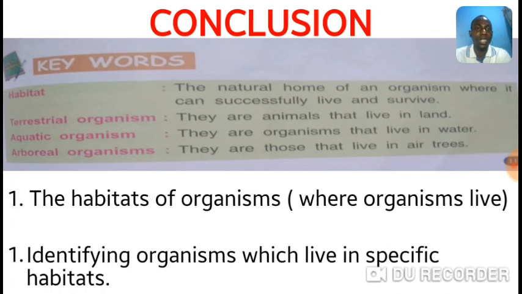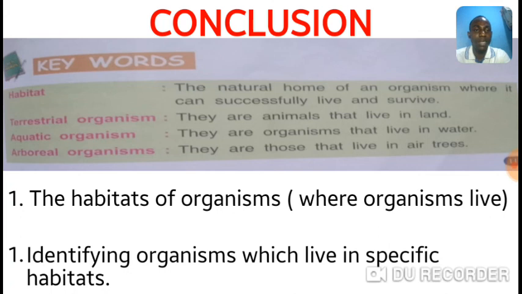One, terrestrial organisms are animals that live on land or in land. Aquatic organisms are organisms that live in water. Arboreal organisms are the organisms that live in air or trees. Very good.